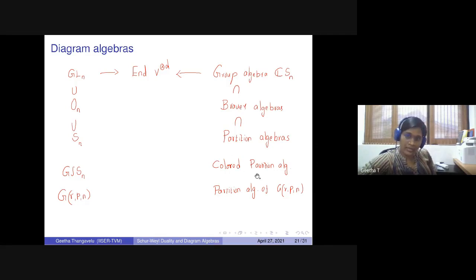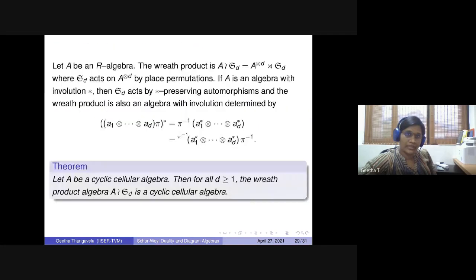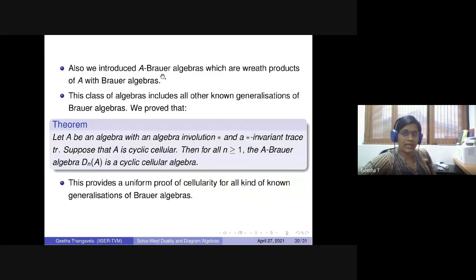And whenever you do it with, for example, these colored partition algebras, they have the group elements on the edges, and when you concatenate, meaning when you multiply two elements, you take care of the multiplication of the group elements also. So in an attempt to understand the cellular structure of this wreath product, we came across this definition of A-Brauer algebras, which is a kind of Brauer algebra where the elements are indexed with the normal algebra which has a star-invariant trace.